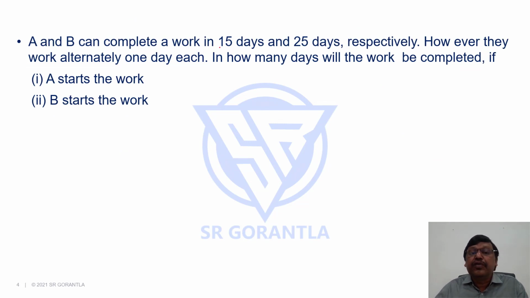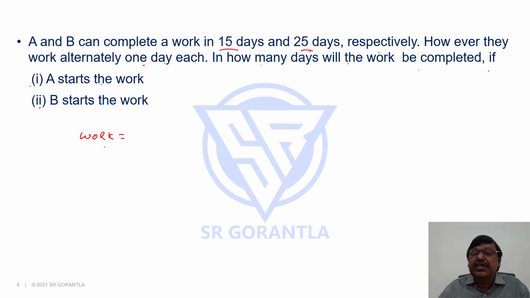A and B can complete a work in 15 days and 25 days respectively. However, they work alternately one day each. In how many days will the work be completed? If A starts the work, first question. Second question is if B starts the work. Now, 15 days and 25 days. So let the work be, we'll again go by LCM method. You can also do unitary method, but LCM method will avoid fractions.